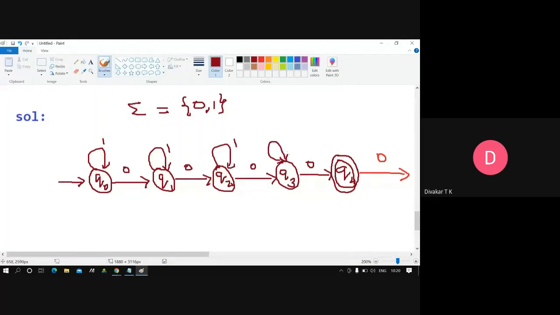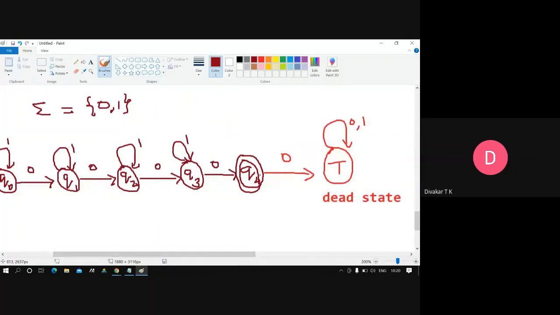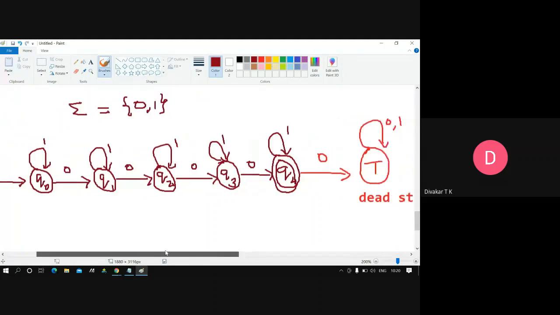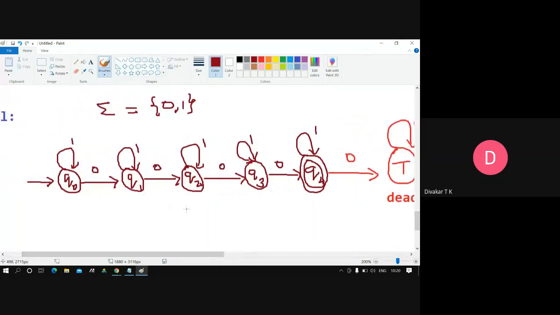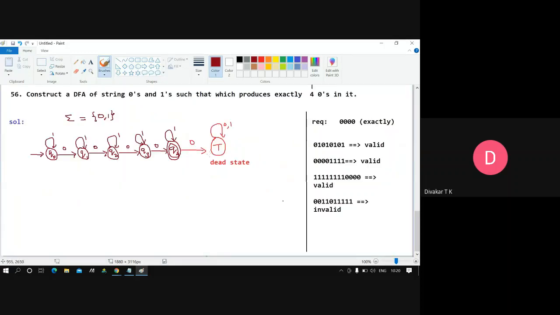Again, Q3 to Q3 on 1. See, Q0, Q1, Q2, Q3 all are self loops only, and also for Q4 a self loop. Okay, now for every state, one symbol will be a self loop, because any number of 1s may be there, you can skip them, so it doesn't matter for us. Only 0 will matter for us. Okay, this is the requirement diagram written here. Okay, now any queries again, guys?